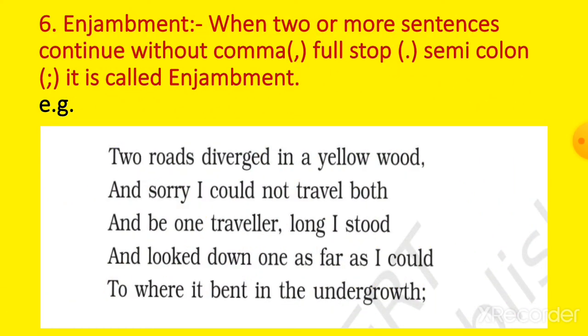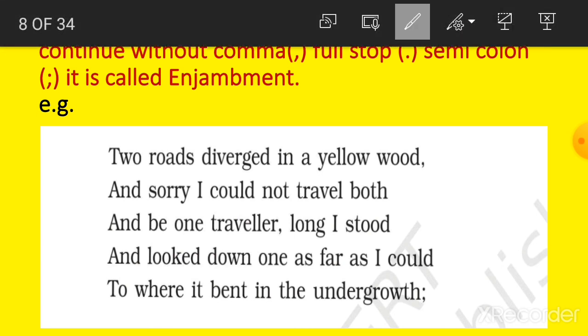Now the 6th literary term that is used in this poem is enjambment. What is enjambment, student? When 2 or more lines continue without a comma, full stop, or semicolon, it is called enjambment. Once again, student, when 2 or more lines continue without a comma, full stop, or semicolon, it is called enjambment.